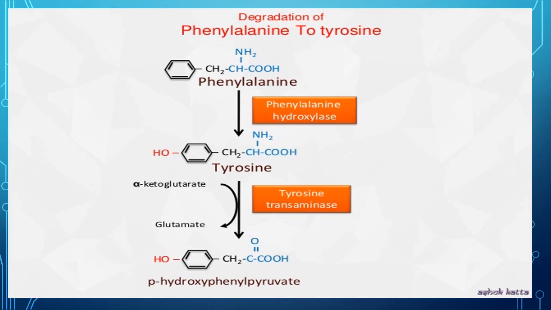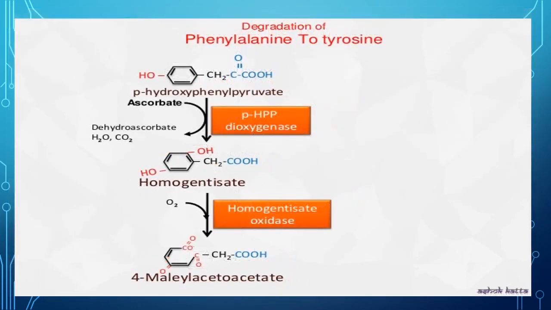This reaction is catalyzed by the enzyme tyrosine transaminase, which is PLP dependent. In the next step, para-hydroxyphenylpyruvate is converted into homogentisate in the presence of the enzyme para-hydroxyphenylpyruvate dioxygenase.